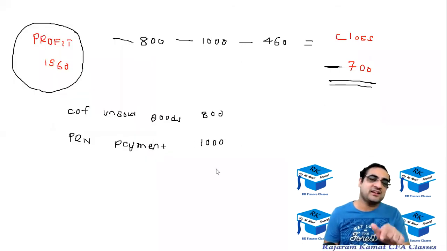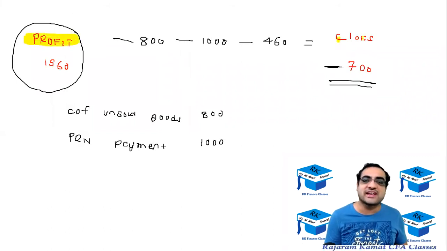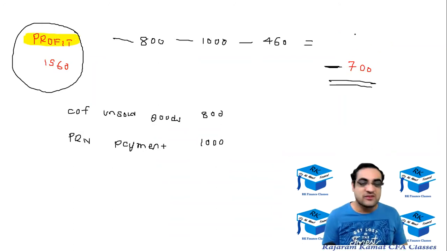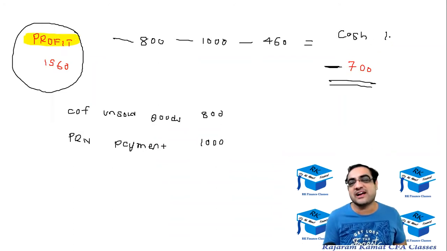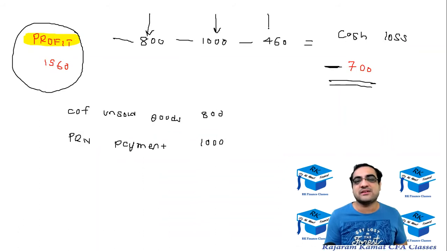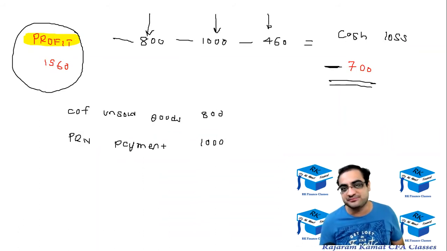So here were the three reasons why a profitable company was not able to generate cash. It's not class, by the way, it's cash loss. Why was it not able to generate cash? Why was it having the cash loss? Because of cost of unsold goods, principal payment, and the dividend payment. Because of that, the cash was not generated, although the company was profitable.